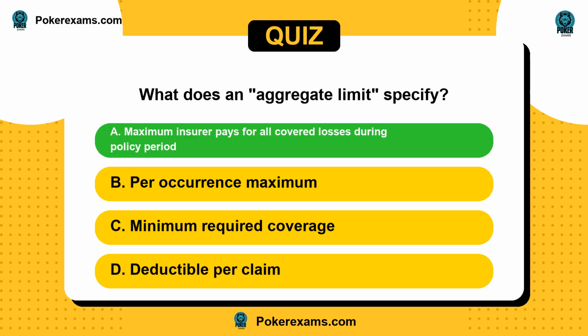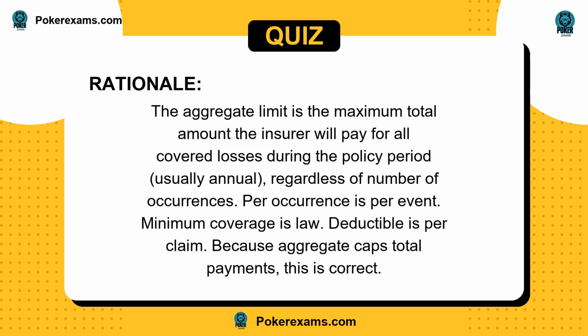The answer is A. The aggregate limit is the maximum total amount the insurer will pay for all covered losses during the policy period, usually annual, regardless of number of occurrences. Per occurrence is per event. Minimum coverage is law. Deductible is per claim. Because aggregate caps total payments, this is correct.